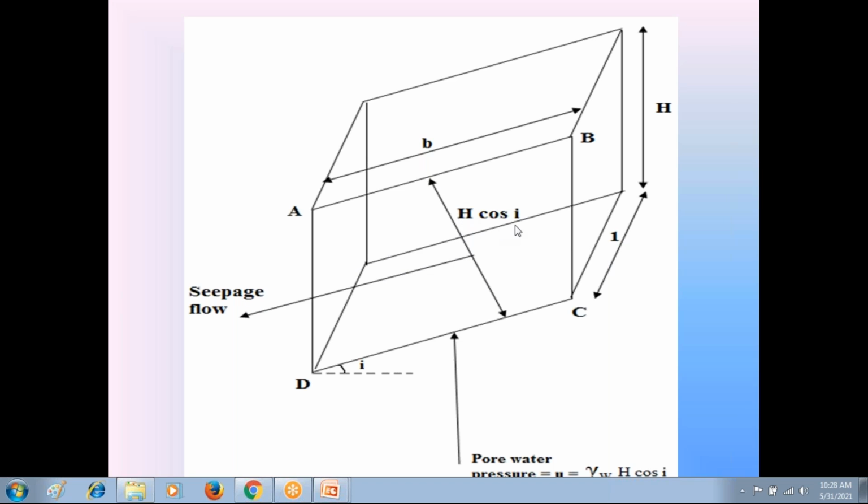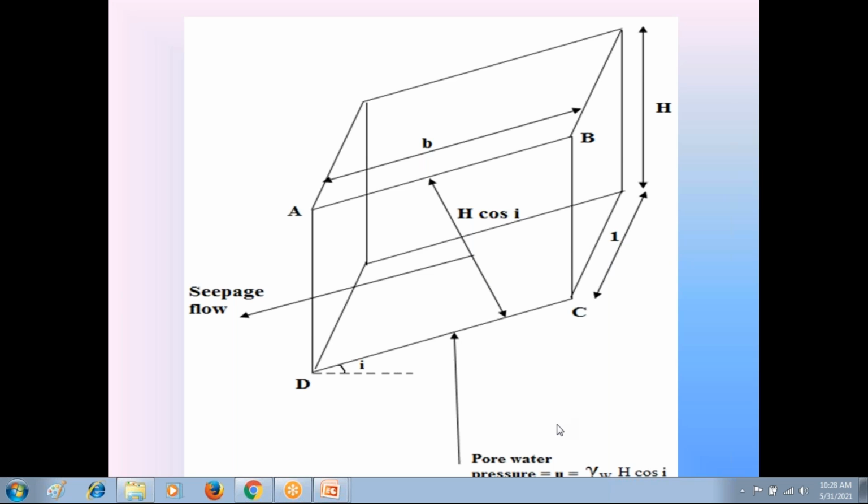That is H into cos i. Then due to this seepage flow, the pore water pressure is acting on the soil in the vertically upward direction. That vertically upward pore water pressure acting on this soil, U, is equal to gamma W into H cos i.